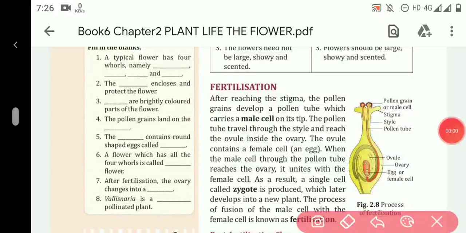Now here are some fill in the blanks given. This is your homework. You have to fill them and write in your copy.